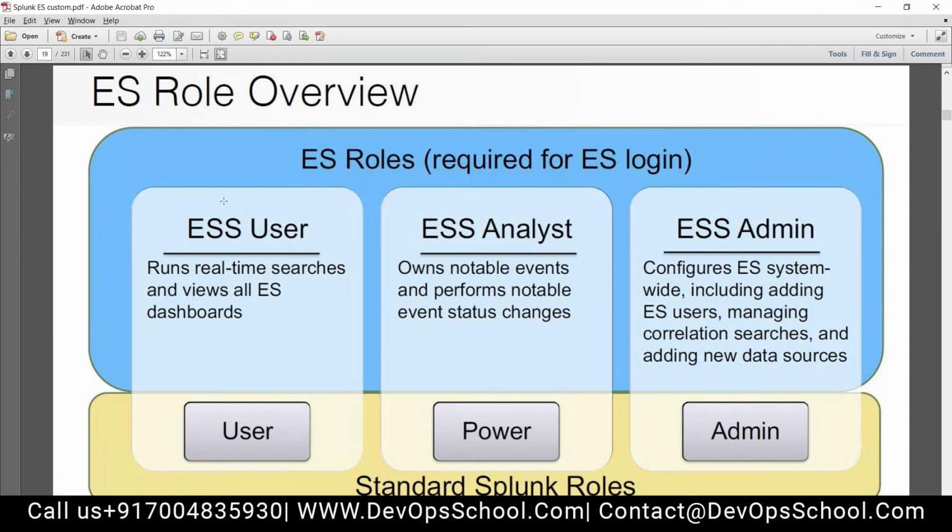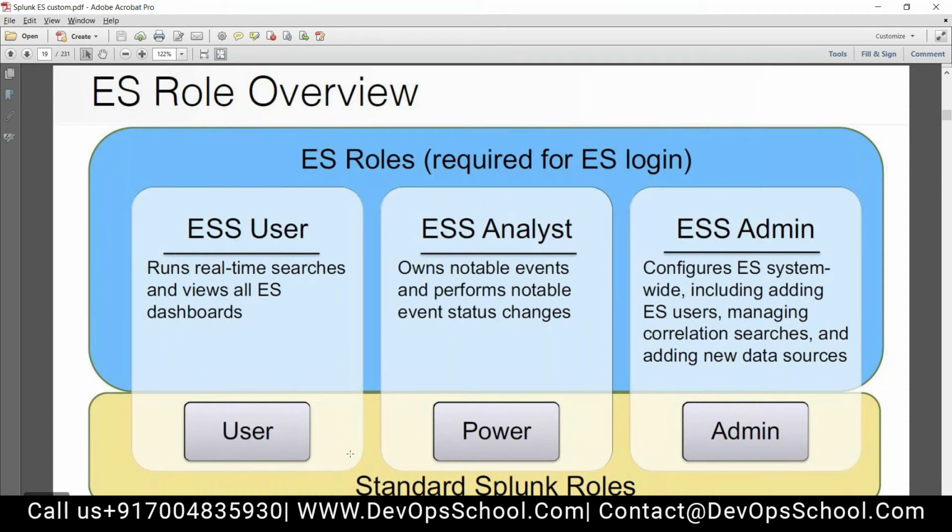ES roles. Basically there are 3 roles on ES. If you have learned Splunk admin, you already know about the user, power user and admin roles. So the ESS user basically runs real-time searches and views all ES dashboards. Not L1 basically. For example, there is one more web team in my organization. They just want to see the dashboards or the alerts. They just have access to see them. They will be given the ESS user role.